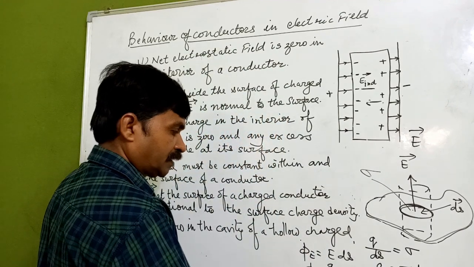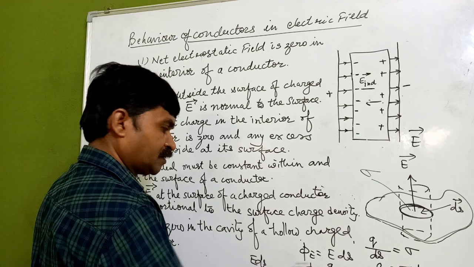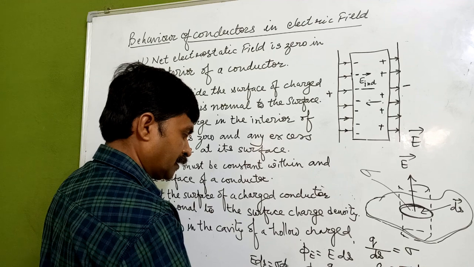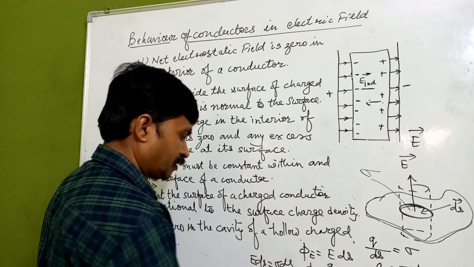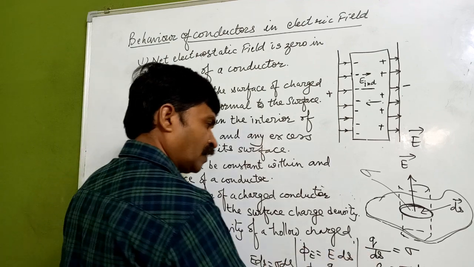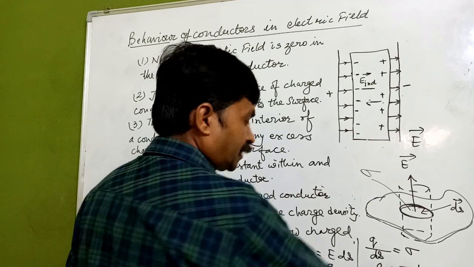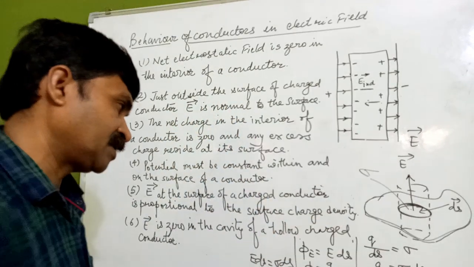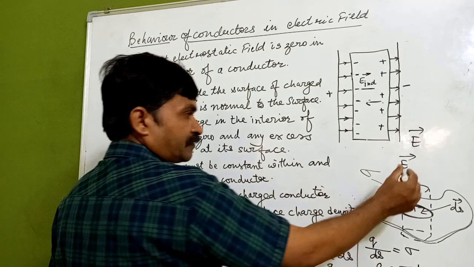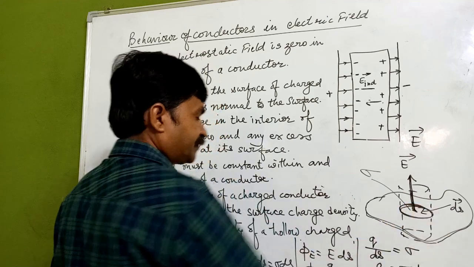We can substitute here E dot ds, which is equal to sigma ds upon epsilon naught. I have taken Q upon ds, that is sigma, so Q is equal to sigma ds in terms of charge density. Now we know that the flux phi E is given by E ds, where E is normal to this surface.